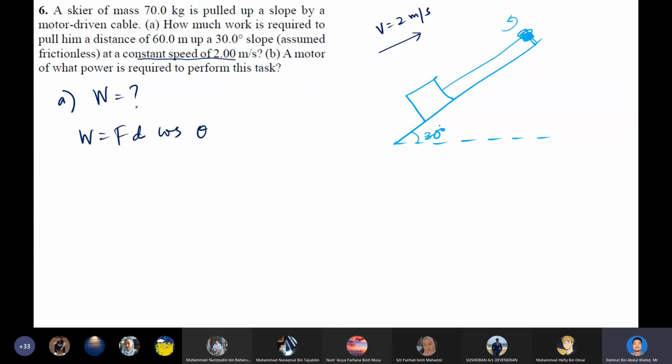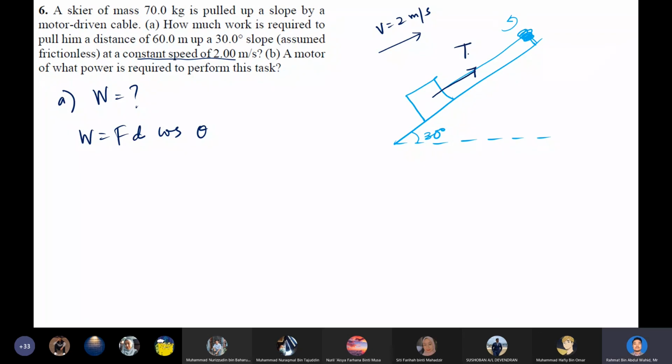All right, so cos theta definitely is going to be the angle between the force and the displacement. However, it is not going to be cos 30 degrees, because if you imagine this is the skier, the force that is going to pull this skier up is going to be the tension in the cable.